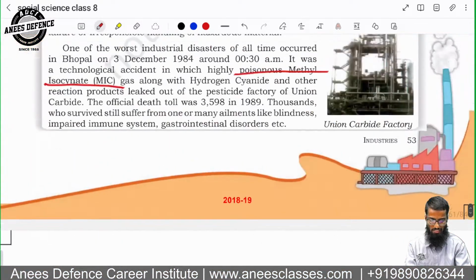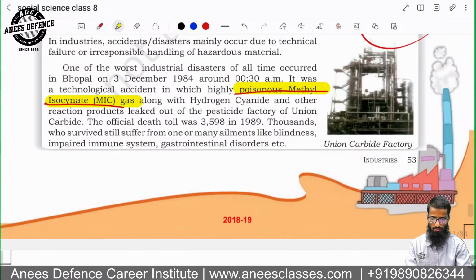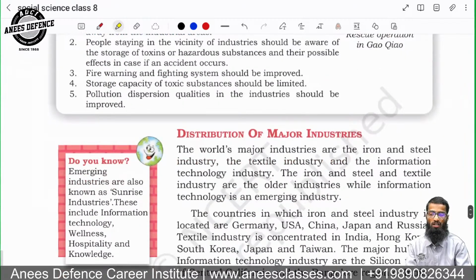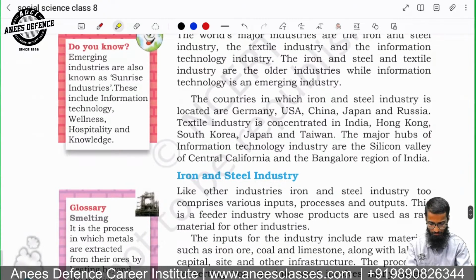So the name of the gas is methyl isocyanate. Remember the name. And cyanides are very, very poisonous. Remember that. Whenever you hear about these poisonous cyanides, they are extremely poisonous. They are mostly gases.